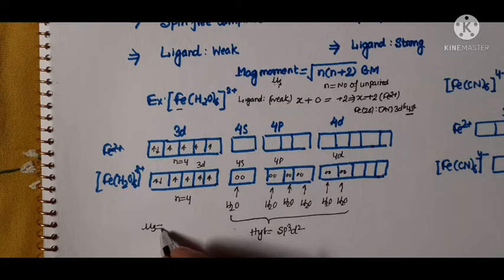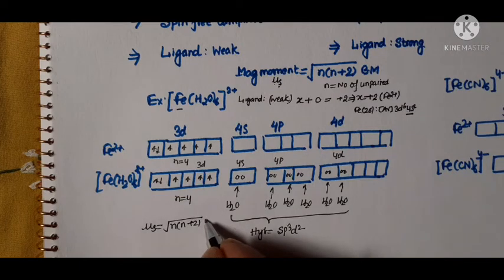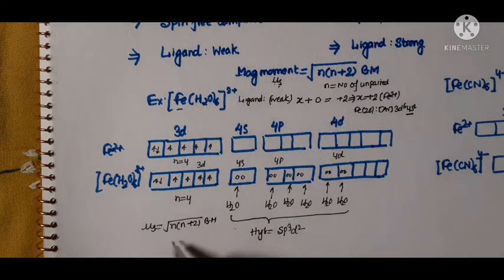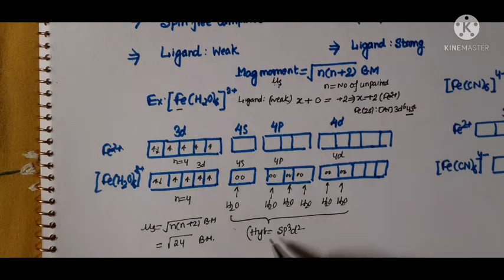and its magnetic moment mu s equals root n into n plus 2 BM. On putting the value of n, that is 4, we get the magnetic moment root 24 BM, and the hybrid orbital becomes sp3d2.